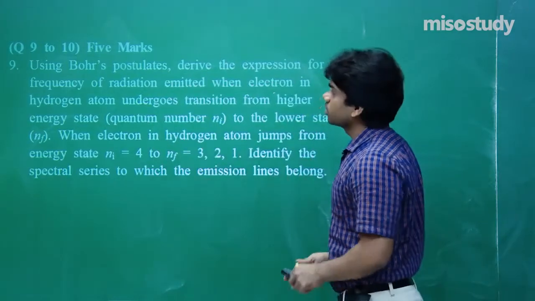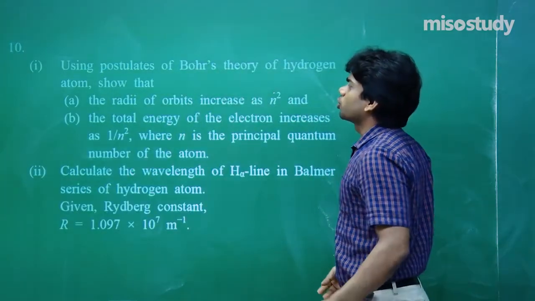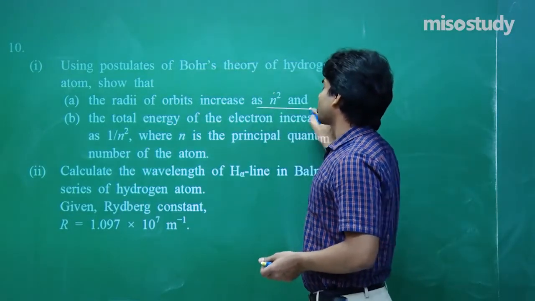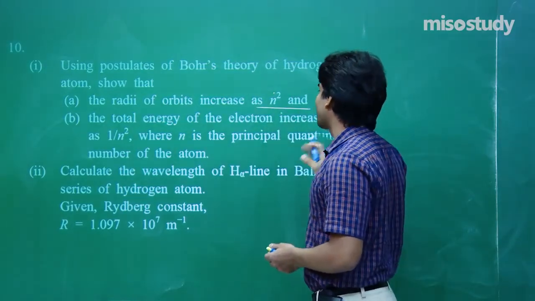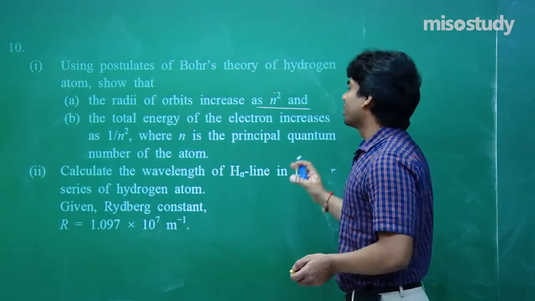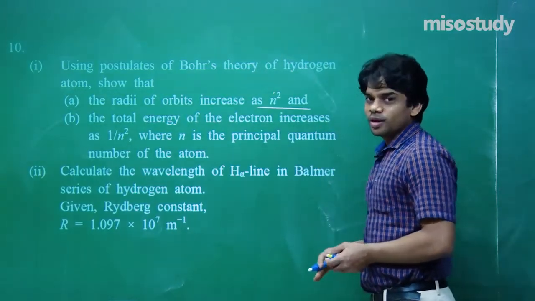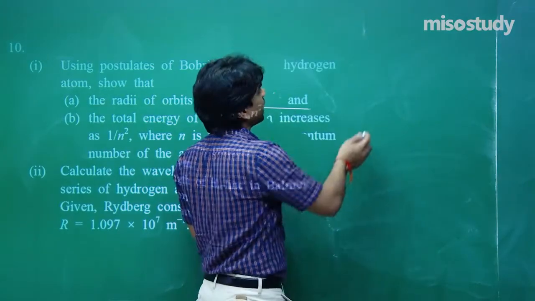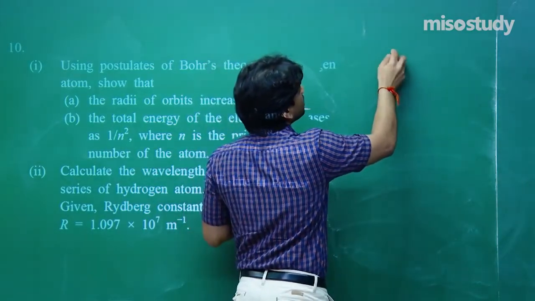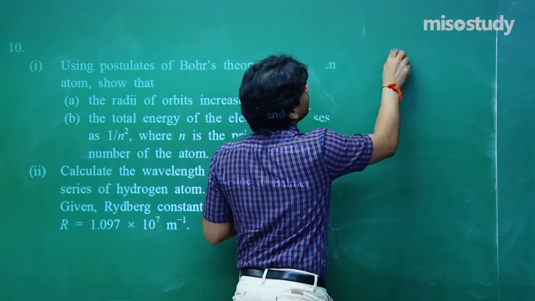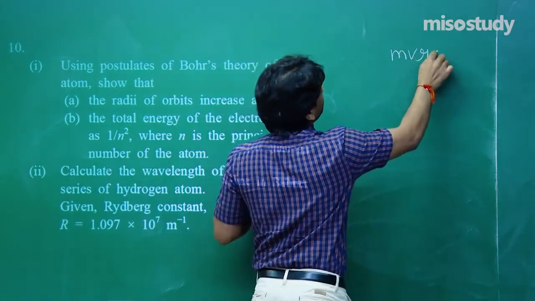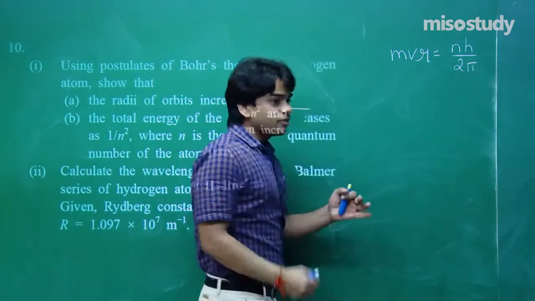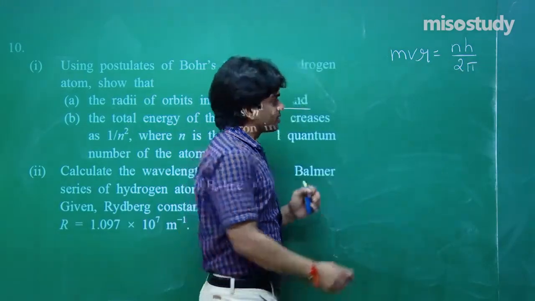Next thing, question number 10. Using postulate of Bohr's theory of hydrogen atom, show that the radii of orbit increases as n square and the total energy of the electron increases as 1 by n square, where n is the principal quantum number of the atom. So if I solve this, we all know that the angular momentum is an integral multiple of h by 2 pi, and then the force acting between electron and the nucleus,